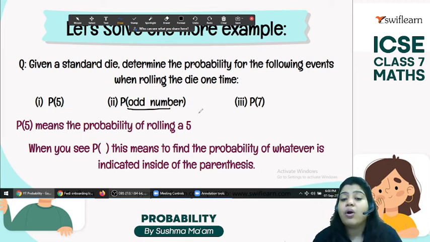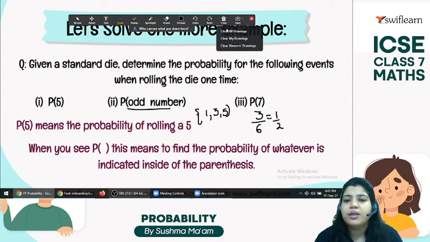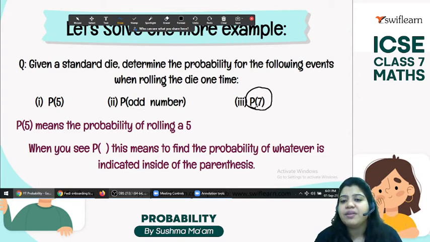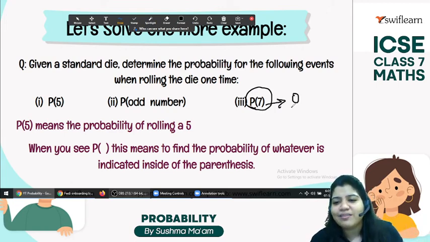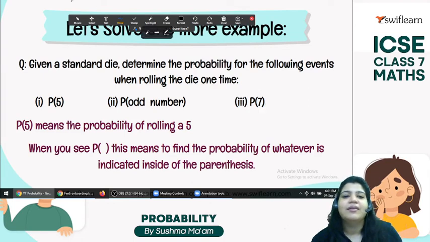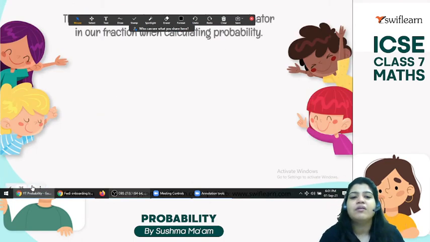Odd numbers. So what are the odd numbers? 1, 3, 5. How many are there? 3. So 3 by 6, that means again 1 by 2. And now the probability of getting 7. We have only 6. So in that case the probability is 0. An impossible case. So I will show you the explanation of this.